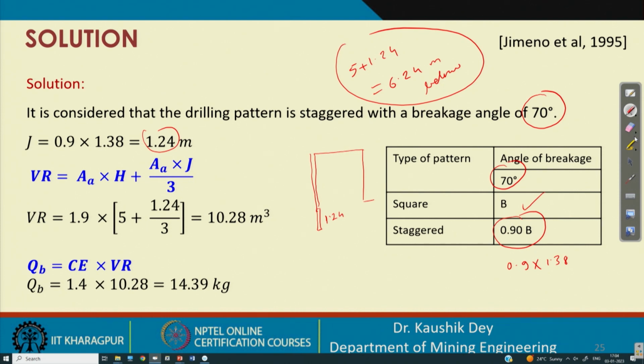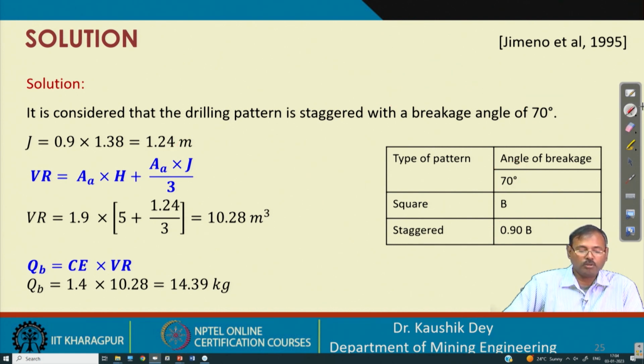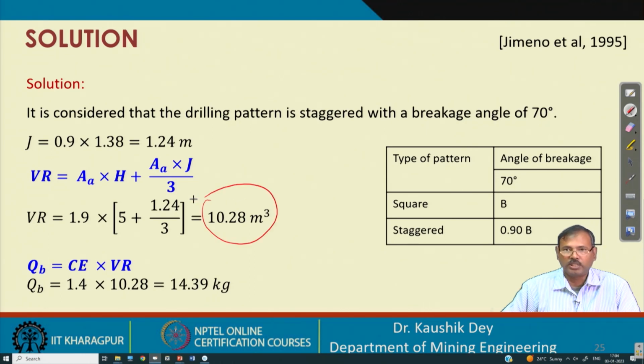Now, we have calculated here. So, now as we know the subdrilling, we can calculate the volume of rock. So, the volume of rock can be calculated as the area into height for the part above the bench height, and below that the crater part is basically 1/3 of that, as a cone. So, including the subdrilling part, it is coming 10.28 meter cube as the total volume of rock.